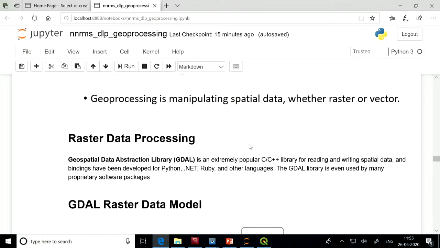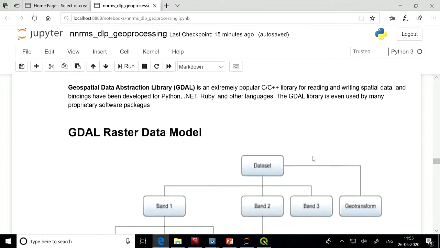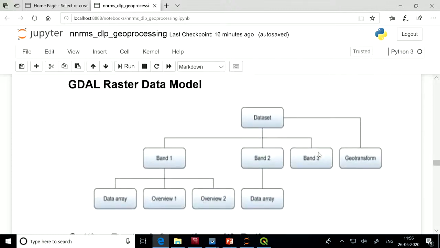So this is a typical GDAL raster data model. Raster data can be saved in many different formats, maybe GeoTIFF, IMG, or JPEG 2000 etc. GDAL supports almost all of the raster and vector data formats. Whenever you open a data set or a raster image using GDAL, it gives you a data set.